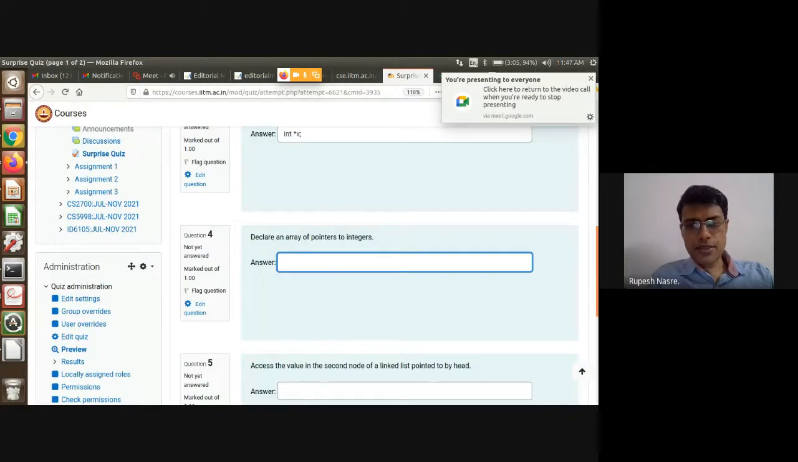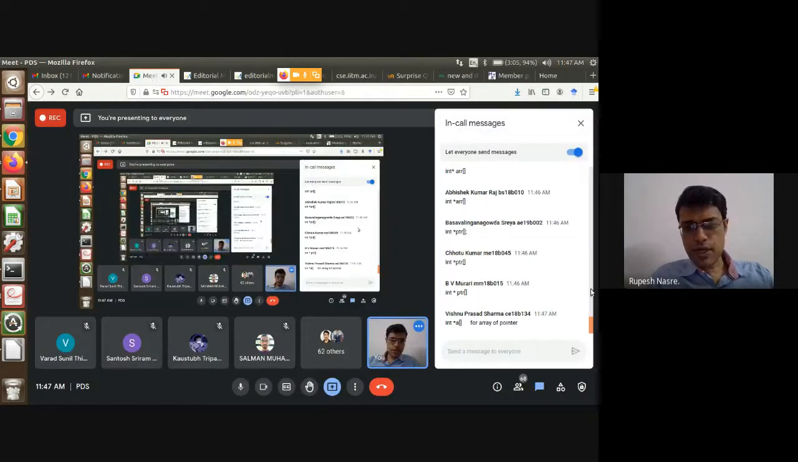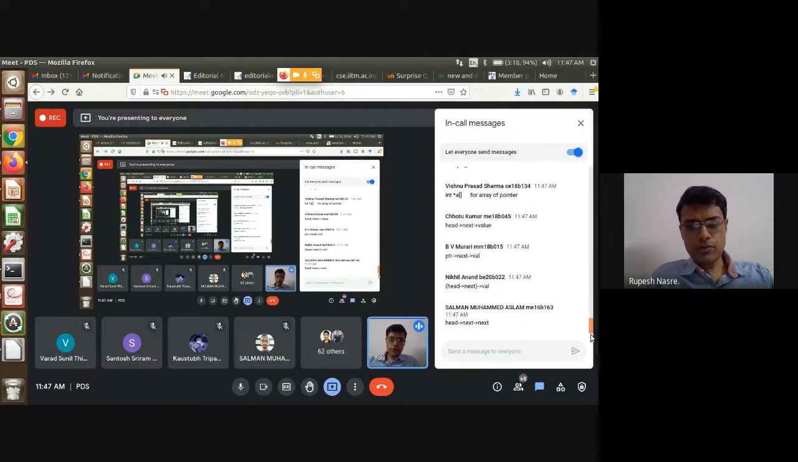Then we have access the value in the second node of a linked list pointed to by head. So the answer to that was what? Right. So head arrow next arrow value. Head is pointing to the node. Head arrow next is pointing to the next node. That node's value is going to be arrow value.